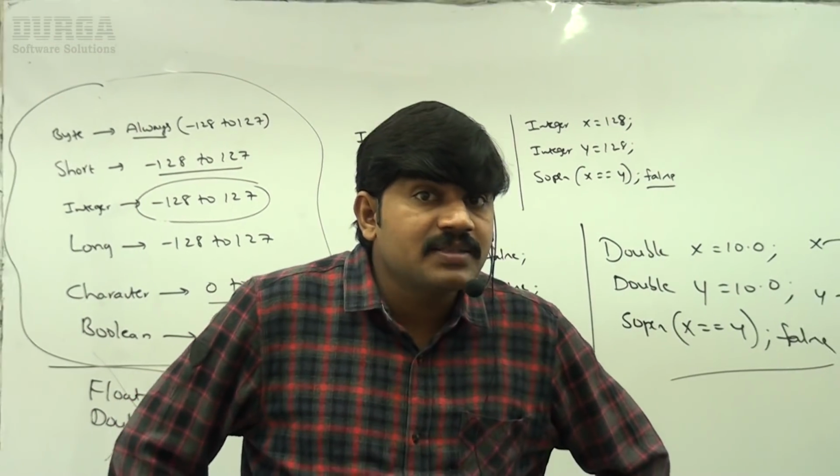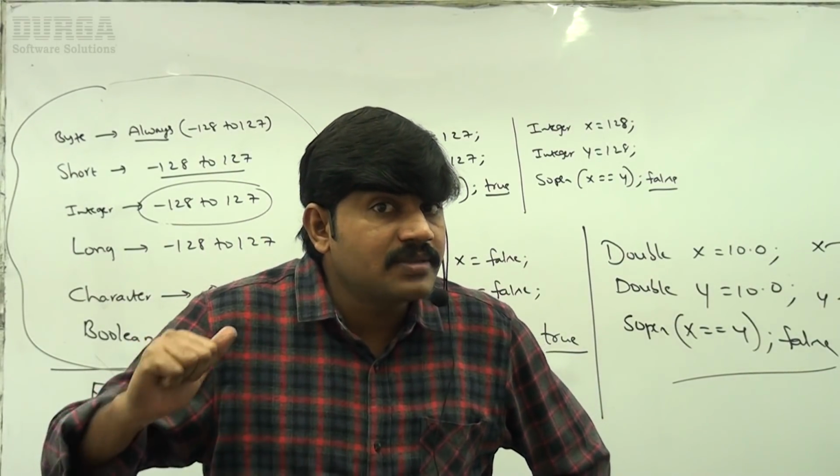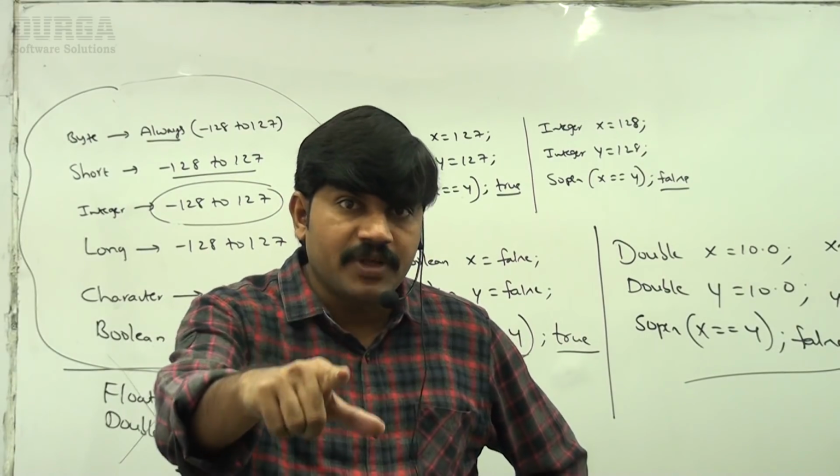Next, this buffer concept is applicable for the valueOf method also, because internally the autoboxing concept is implemented by using what? The valueOf method only.